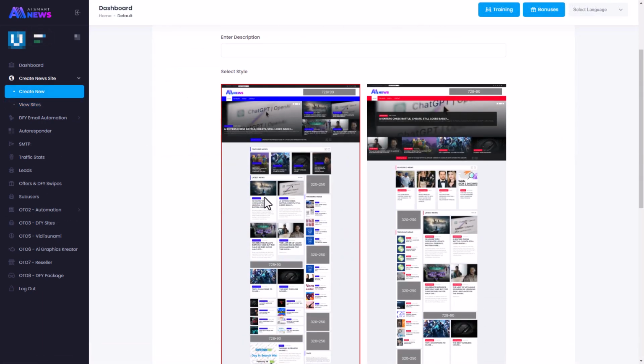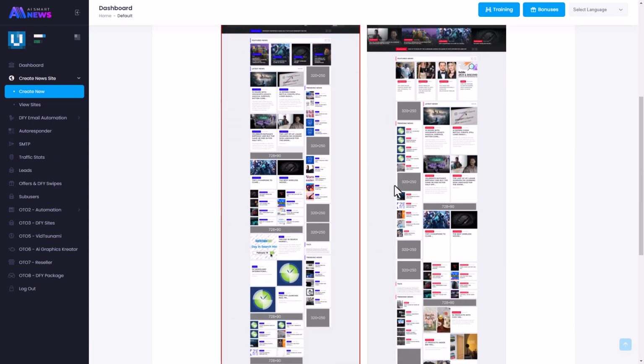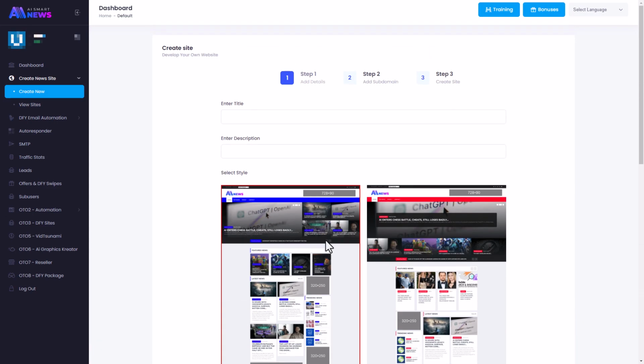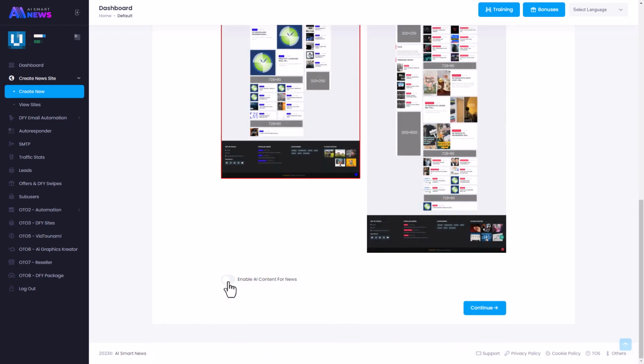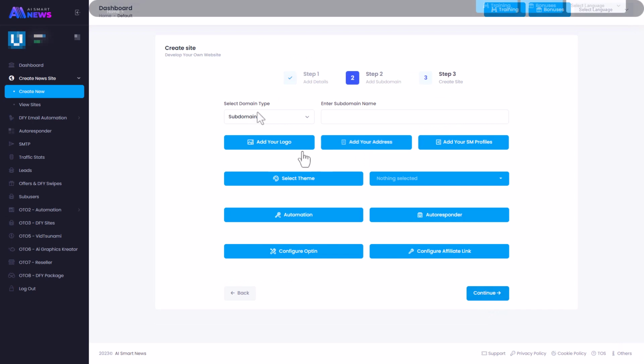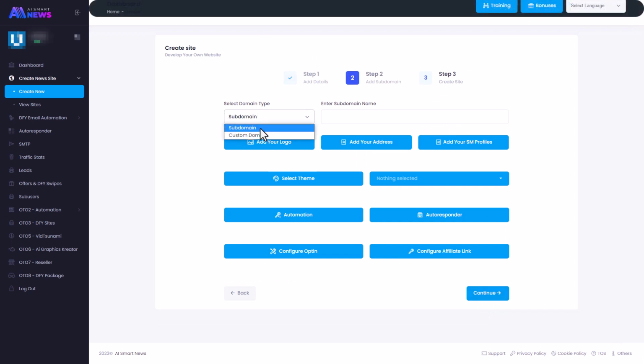So we can pick between two templates, but they are pretty much the same. They do the same thing. They're just minor tweaks. I'm going to go with this default template. I'm going to give it a title of video software. Editing software. There's a little checkbox here: enable AI content for news. Well, we want to do that. Otherwise, we'd have to go back and keep updating it. So now we can add our own domain, or we can just pick a custom domain.